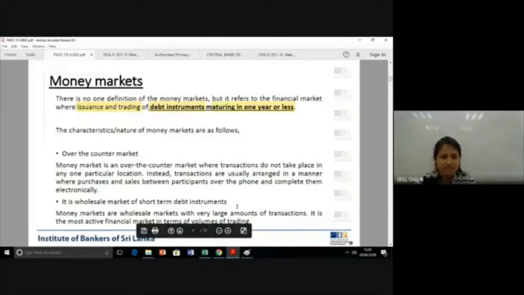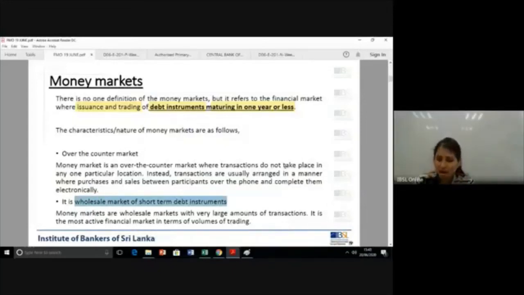That's the key term. Then you have another characteristic, which says it's a wholesale market of short-term debt instruments. What it means is, in this market, there are large amounts of transactions because they transact in very large denominations. The treasury bills, the commercial papers, everything comes with very large denominations. So this particular market is called the wholesale market for short-term debt instruments. Okay.